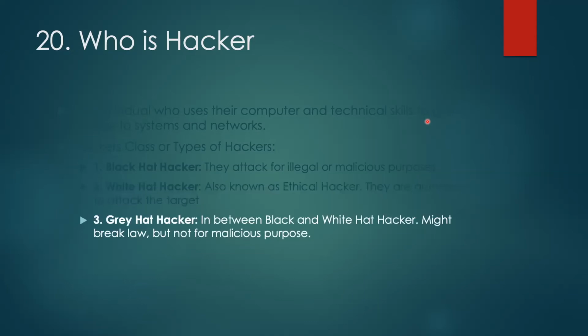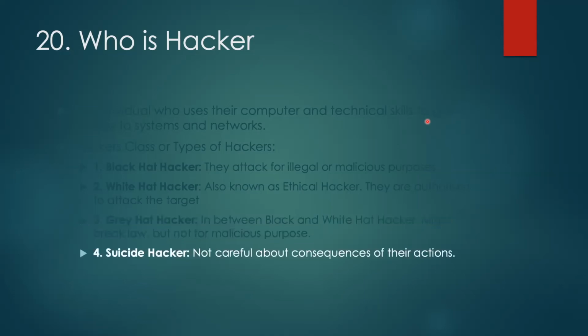These gray hat hackers, as is clear from the name, are between the black and white hat hackers. They might break the law, but they do not do hacking for malicious purposes. Next one is the suicide hacker. Suicide hackers are the ones who are not careful about the consequences of their actions. They just want to do hacking, whatever it takes.